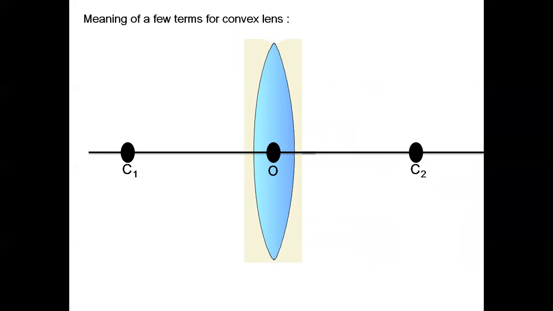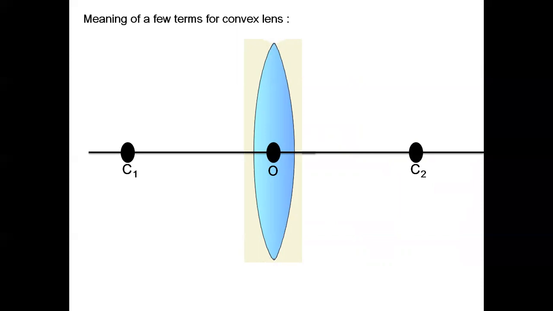Now the third one, optical center. You are seeing a point O in the middle of the convex lens. So an easy definition: the center point of a lens is its optical center. It is usually represented by the capital letter O.